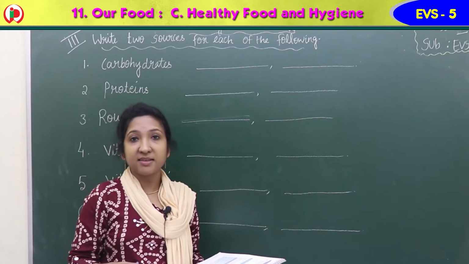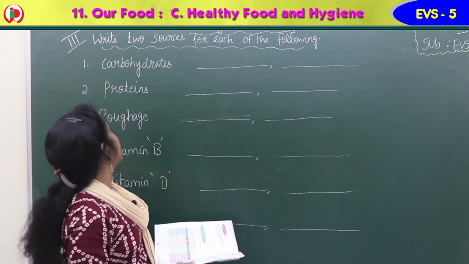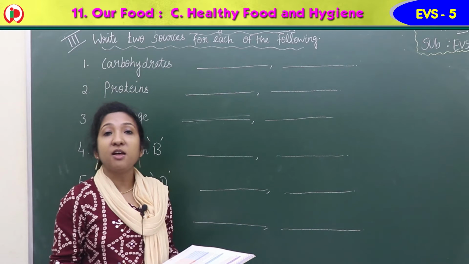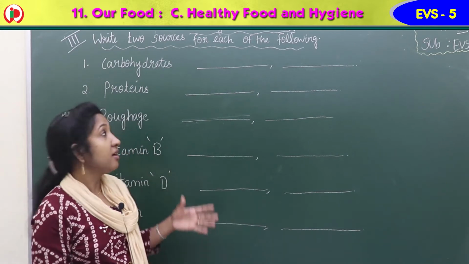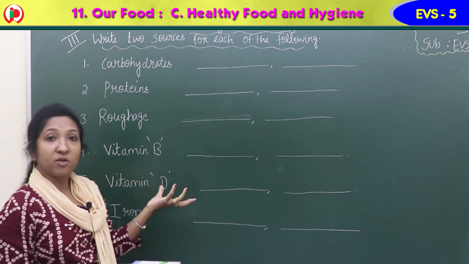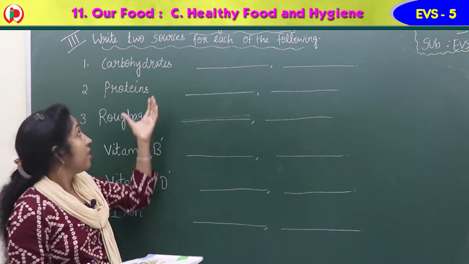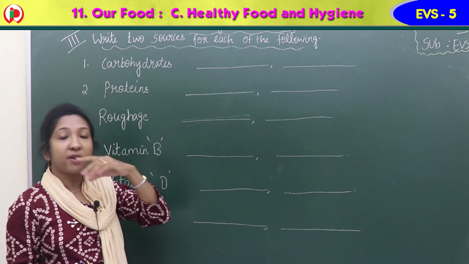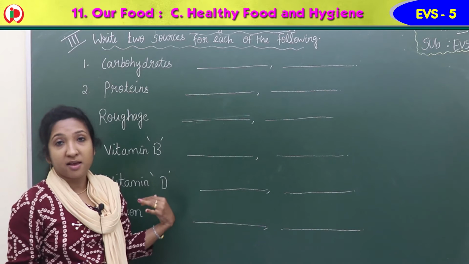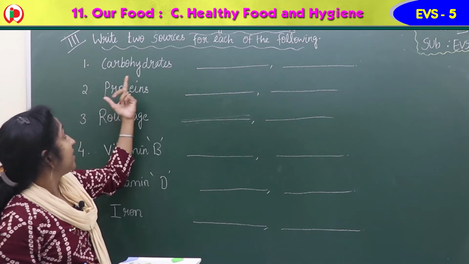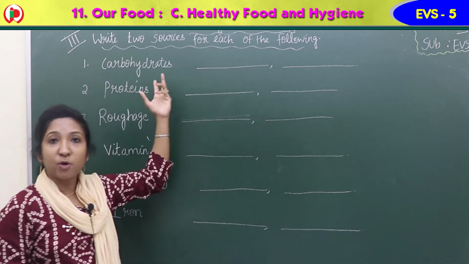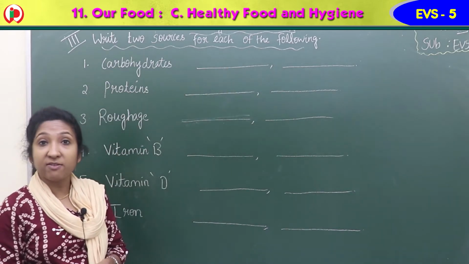So our next exercise in the workbook is exercise 3. Write 2 sources for each of the following. So here are given the name of some nutrients or vitamins, etc. So you have to write 2 sources from where we get, or which food are the sources of these nutrients. So first one, carbohydrates. You have to write any 2 sources where we get carbohydrates. They are energy giving food, isn't it?